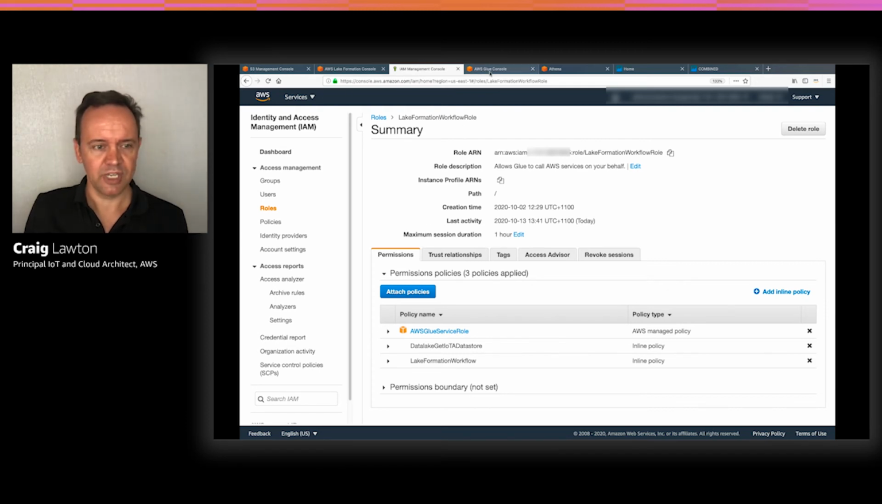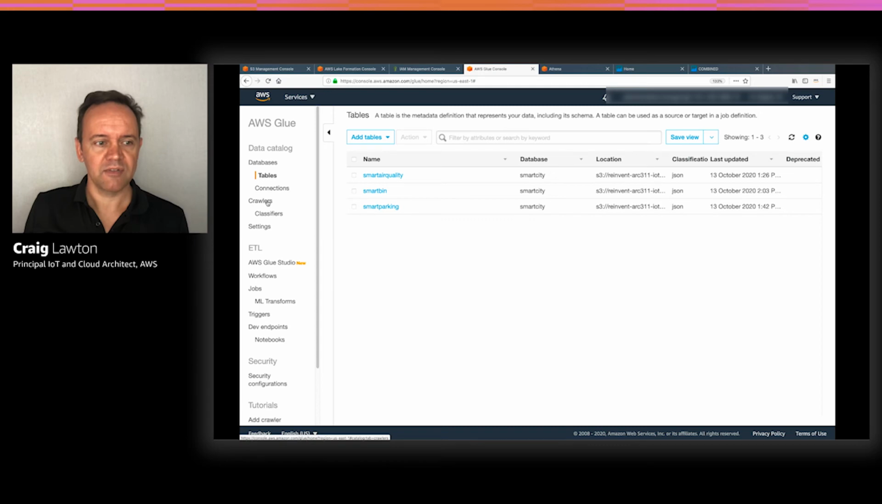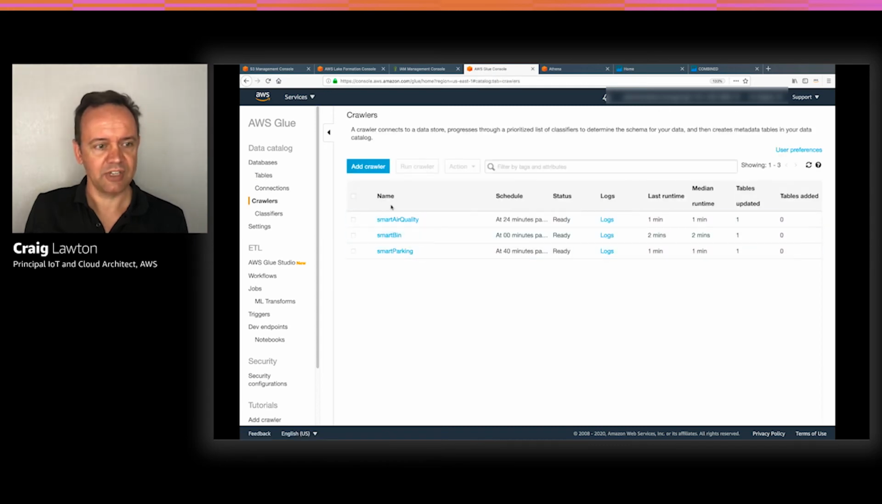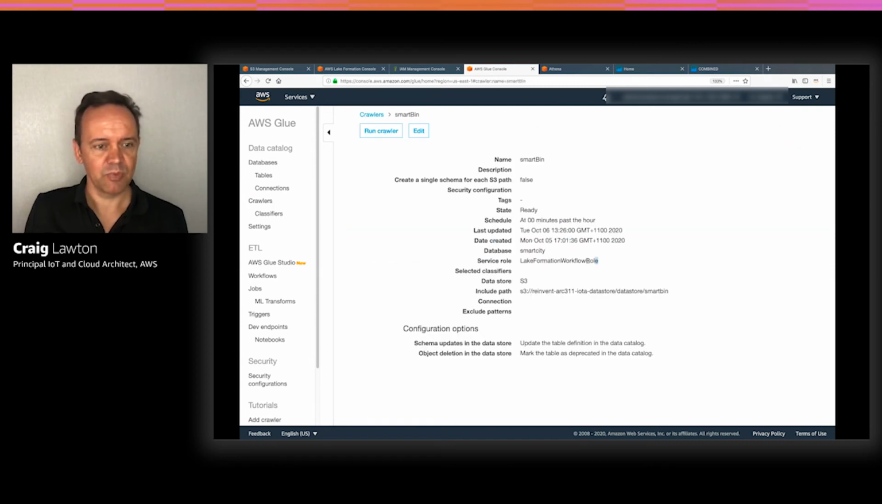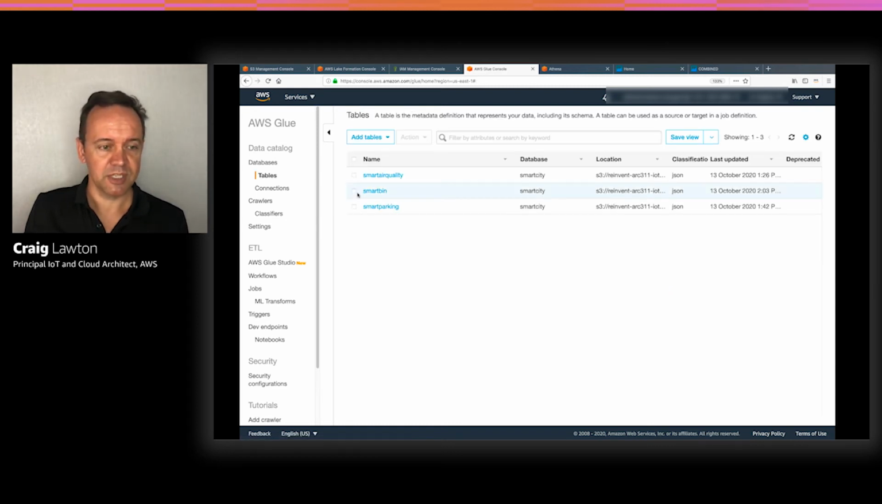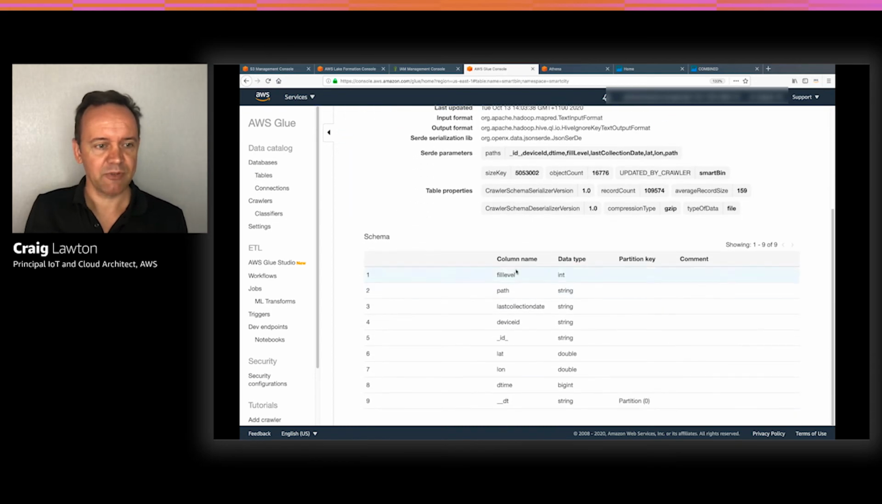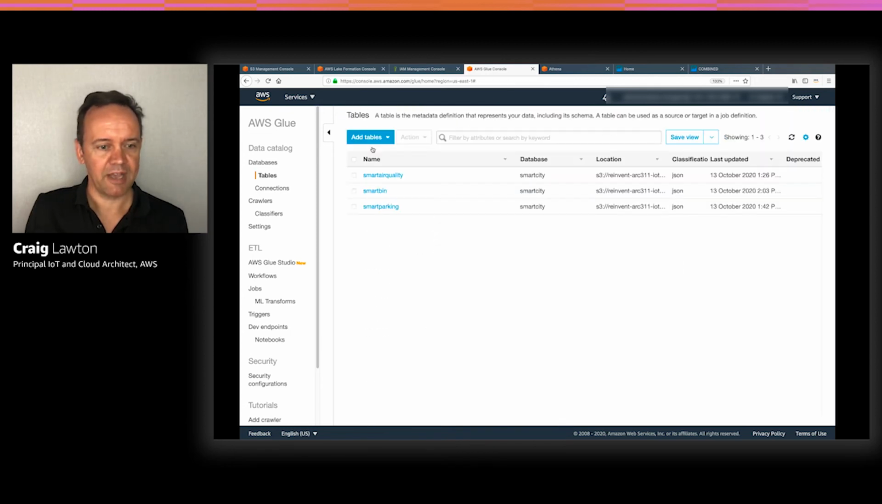If we jump into Glue now, we can see that I've set up 3 crawlers to crawl our data. They're running every hour, and so that keeps our catalog and data up to date. If we jump into Smart Bins again, we can see that it's using that particular Lake Formation workflow role, and you can see it's scanning the Smart Bin folder of our data store. The first time the crawler runs, it creates a table, and that table has been stored in our Smart City database we created in Glue. If we click on that table for Smart Bins, we can see that it's discovered the schema for our data, and the lat and long have been added back in.